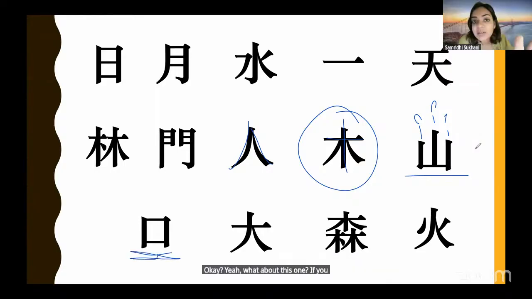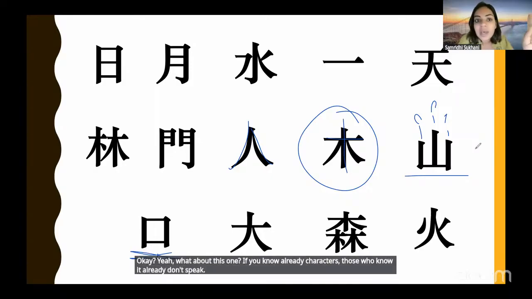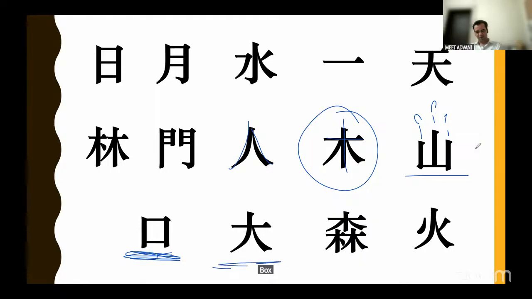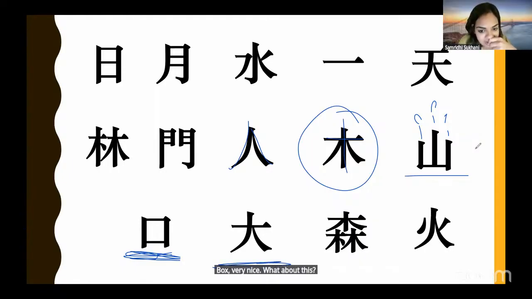If you already know characters, those who know it already, don't speak. I want to only participate with students who don't know characters at all. What about this one? What do you guys think this is? Box. Box, very nice. What about this? The tent without the stick.